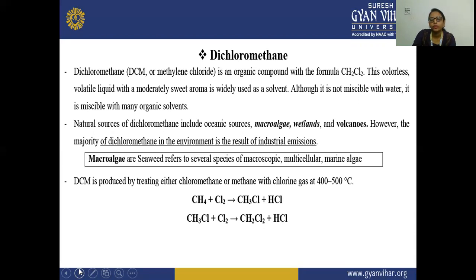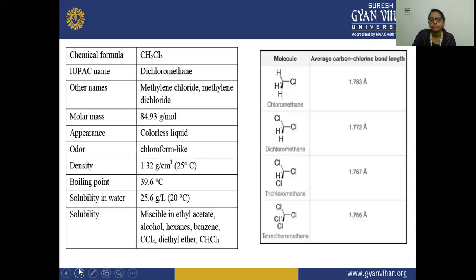Macroalgae refers to several species of macroscopic, multicellular marine algae. So macroalgae are marine algae, and DCM is also produced by treating chloromethane or methane with chlorine gas at 400 to 500 degrees centigrade. Next, this is the chemical formula CH2Cl2. The IUPAC name is dichloromethane, other names are methylene chloride and methylene dichloride, and the molecular mass is 84.97 gram per mole. Appearance is a colorless liquid.